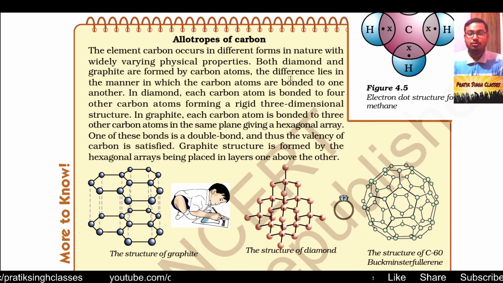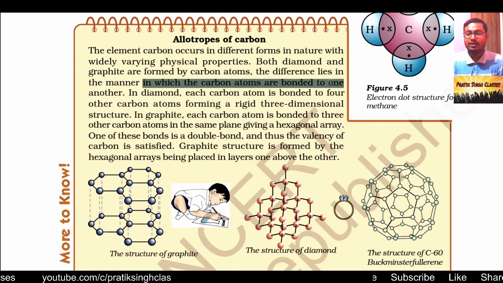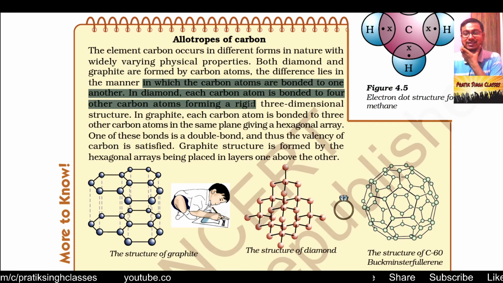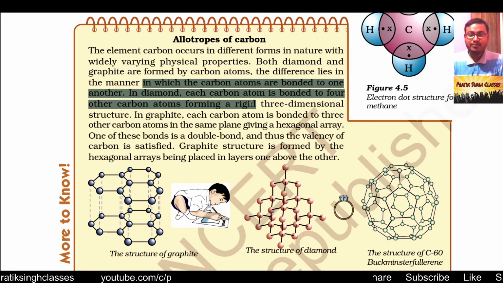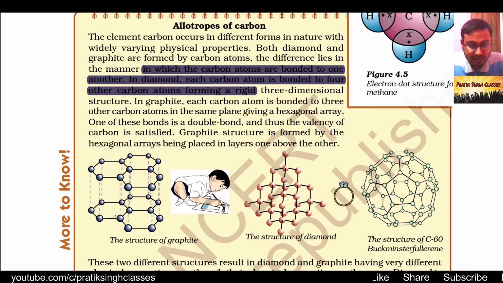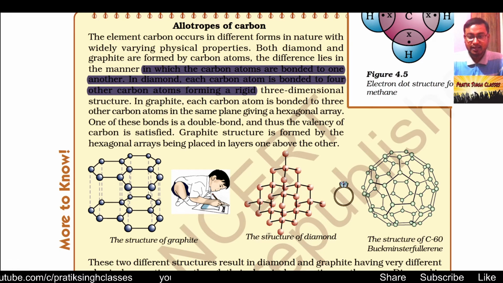Both diamond and graphite are formed by carbon atoms. The difference lies in the manner in which carbon atoms are bonded to one another. In diamond, carbon atoms are bonded to 4 other carbon atoms, forming a rigid 3-dimensional structure. But in graphite, each carbon atom is bonded with 3 other carbon atoms in the same plane, giving a hexagonal array. As you can see, in the first figure, left hand side, is the structure of graphite. In the second figure, we have the structure of diamond.